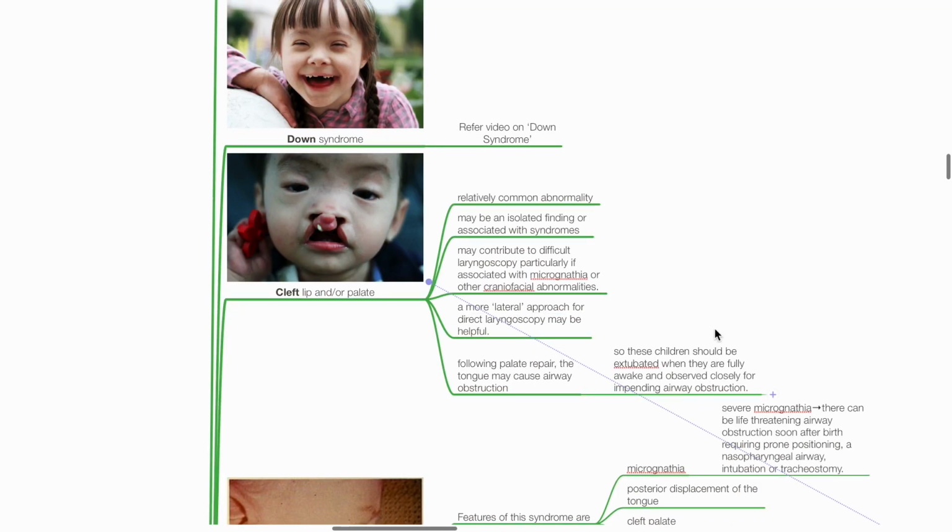Cleft lip and or cleft palate. This is a relatively common abnormality. Cleft lip or cleft palate may be an isolated finding or may be associated with syndromes. This condition may contribute to difficult laryngoscopy, particularly if associated with micrognathia or other craniofacial abnormalities. A more lateral approach to direct laryngoscopy may be helpful. Following palate repair, the tongue may cause airway obstruction. Hence, these children should be extubated when they are fully awake and observed closely for impending airway obstruction.